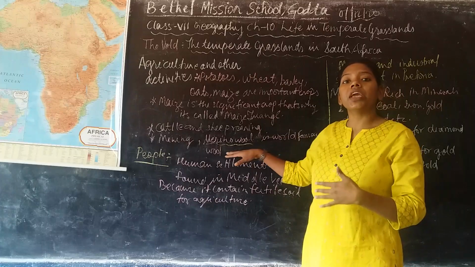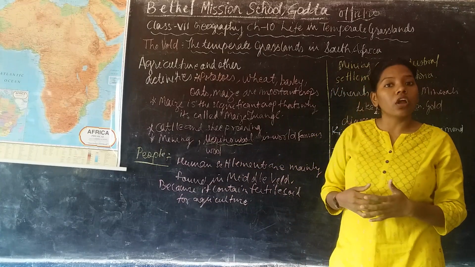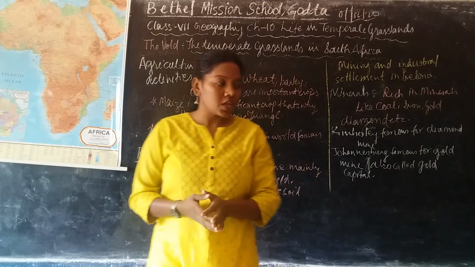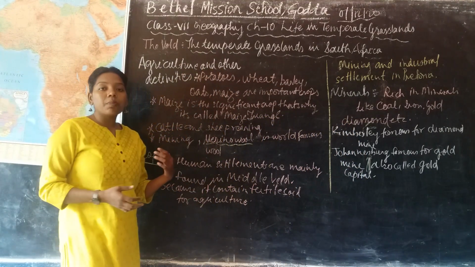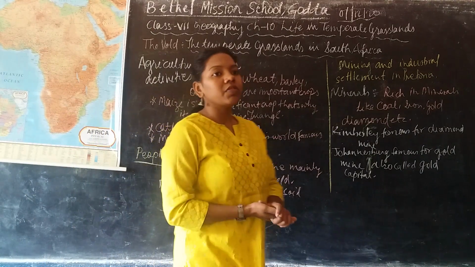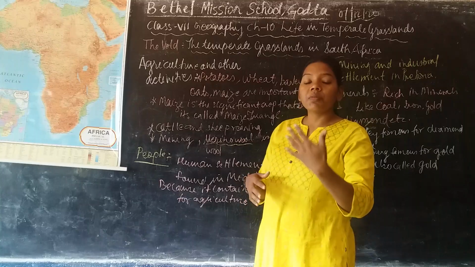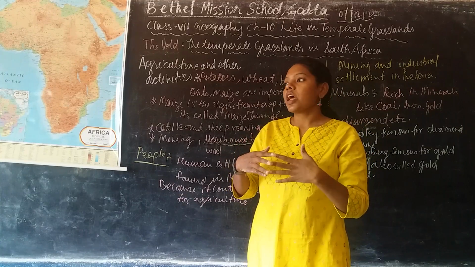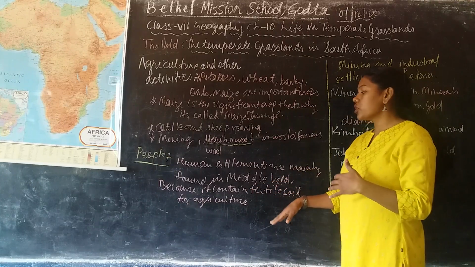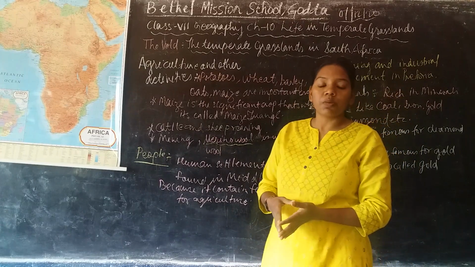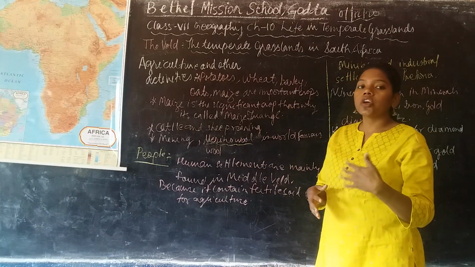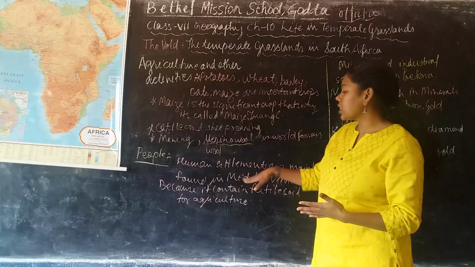This school is of very high quality and it is famous all over the world. Next are the human settlements, the people of this region. These people are mainly settled in the middle belt, as I have told you. The middle belt has fertile soil, which is very useful for agriculture. That is why the human settlement is mainly found in the middle belt.